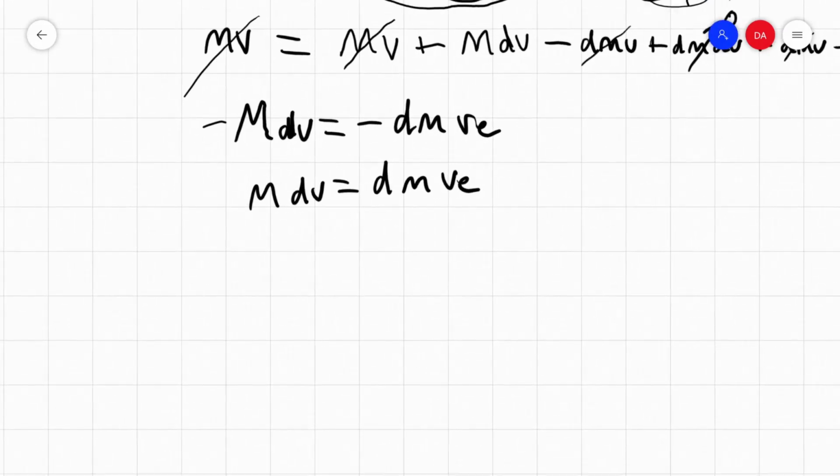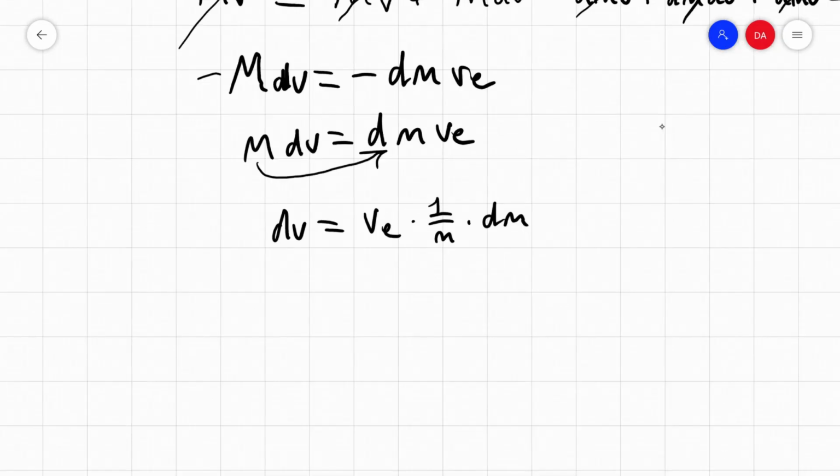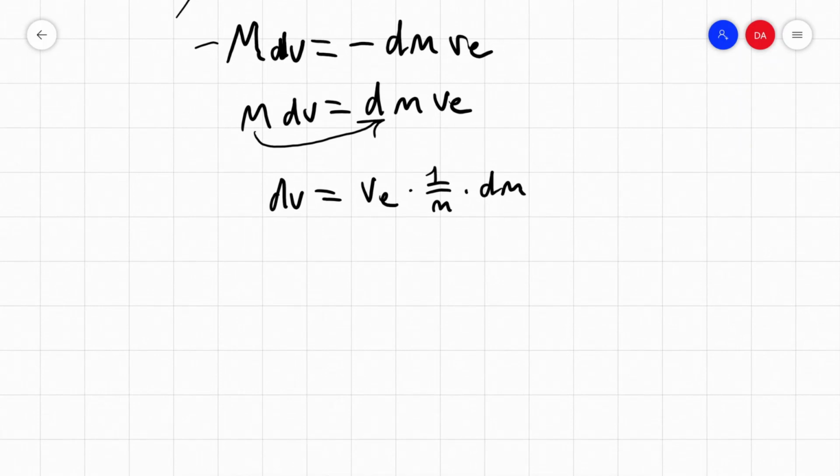So now let's move the m to this side of the equation. So we get dv equals ve times 1 over m times dm. Now we have d's here on both sides. Let's try to get rid of them, and we can do that by integrating on both sides.